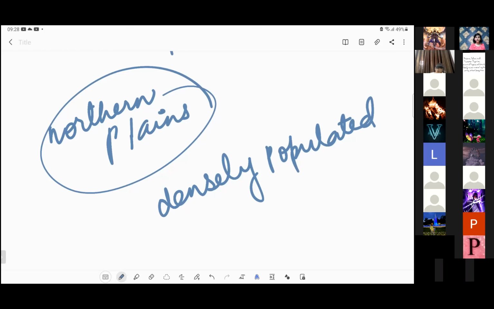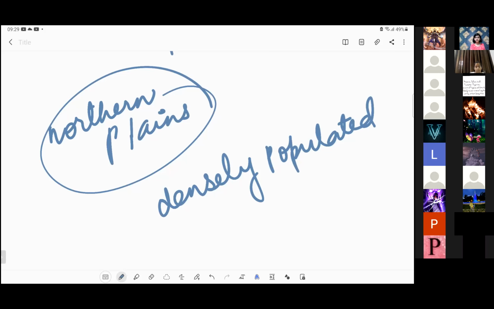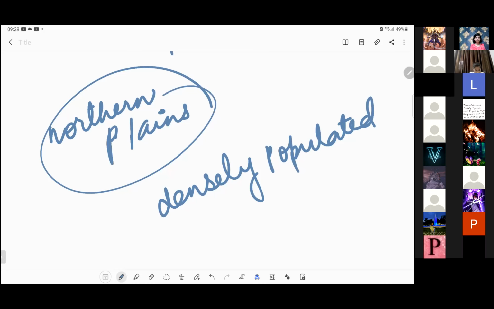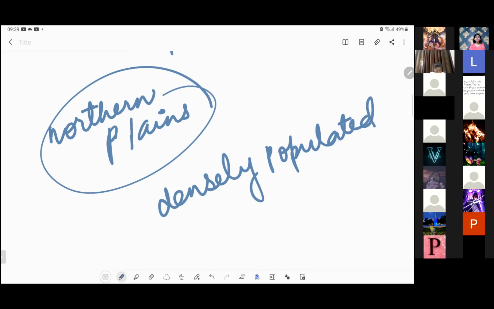Agriculture is easy there. Why is agriculture easy in the northern plains? Because they are plains. Like in mountains, it is maybe harder. Very good. Because they are plains, that is why agriculture is possible there.